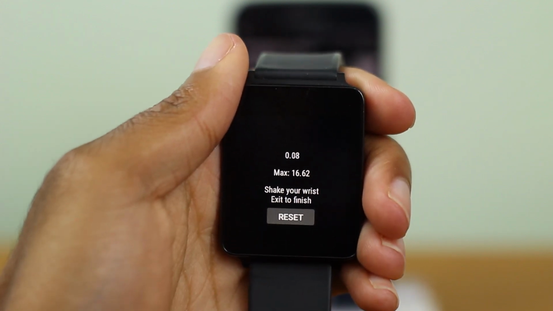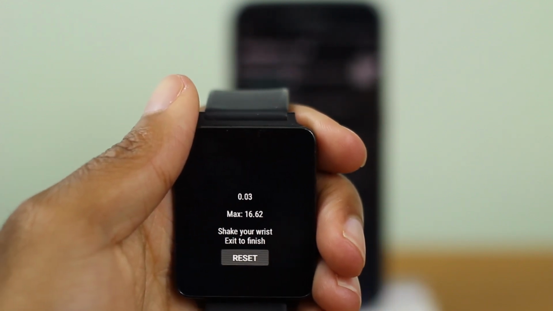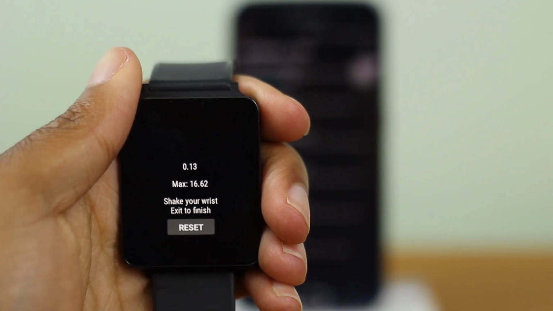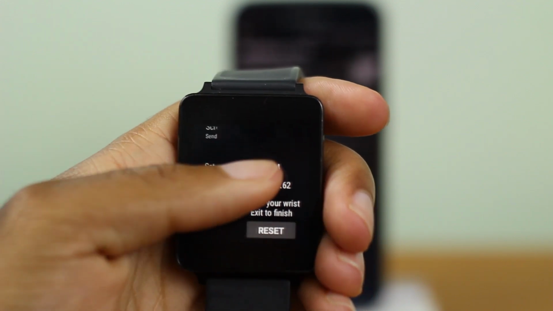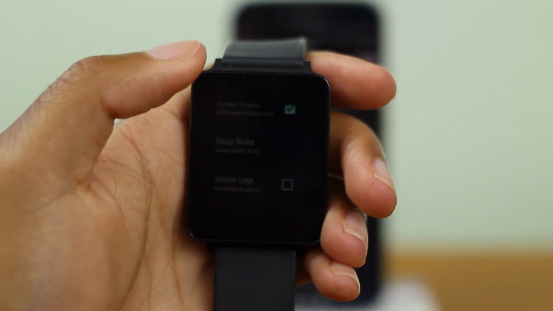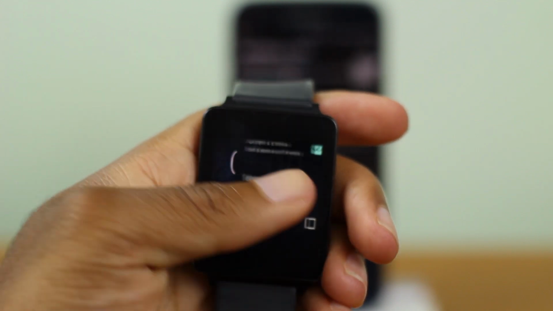So I'm just going to shake a little bit and we're at 16 right now. So that means if I shake it not as strong as 16, if it doesn't pass that threshold, then it's not going to trigger the Auto Wear screen. So I'm going to swipe over to save, and that is pretty much it. So now let me go back to the home screen.